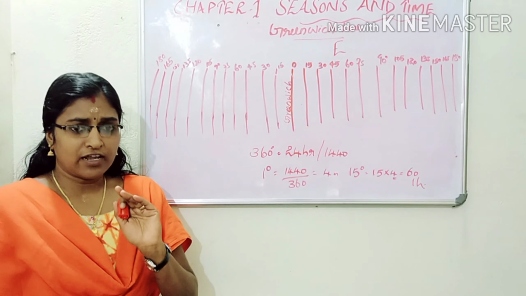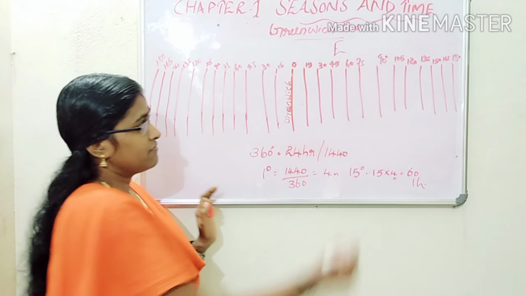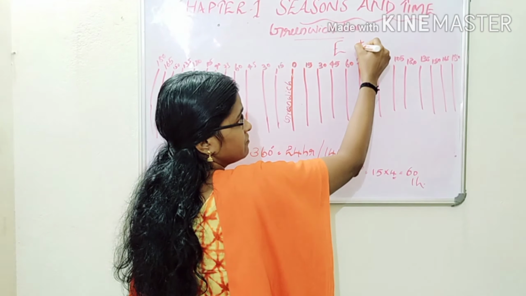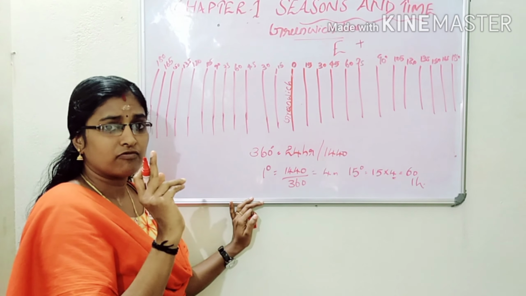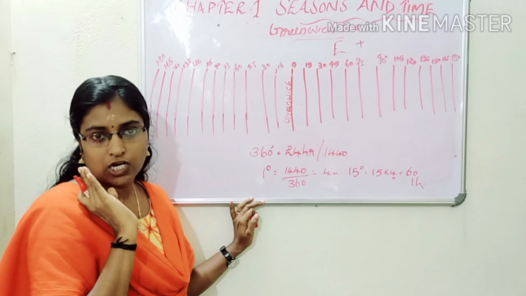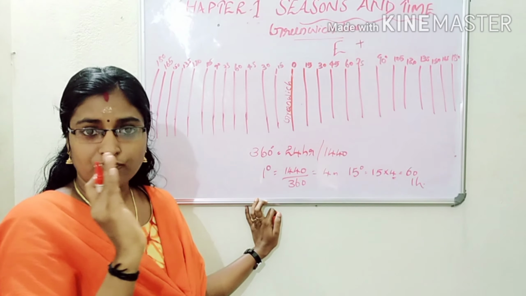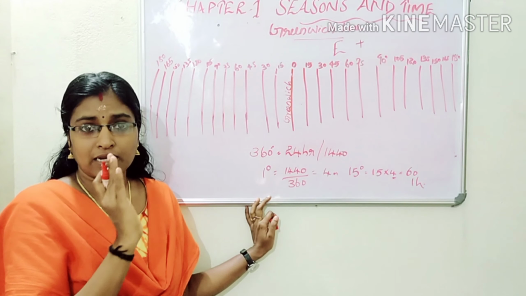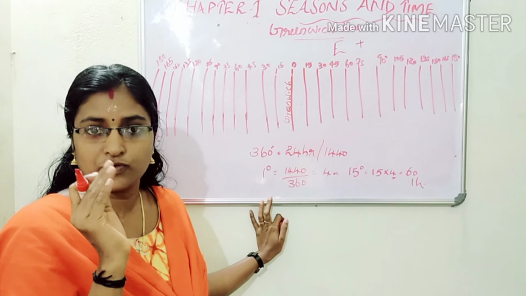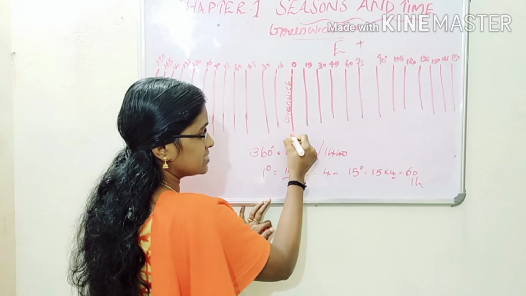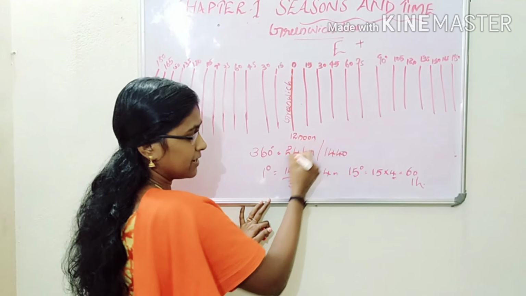When we move to the east of the Greenwich Meridian, time increases by 1 hour for every 15 degree longitude. Example: here the time is 12 noon.